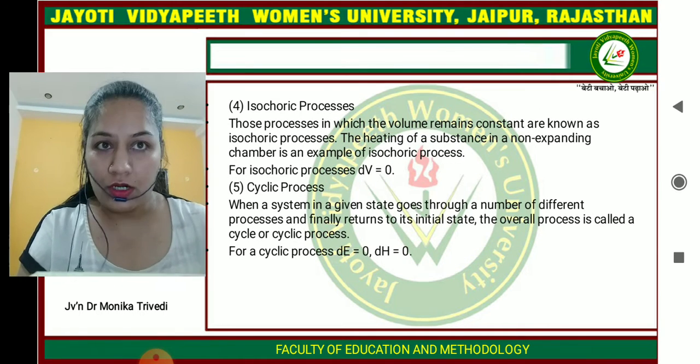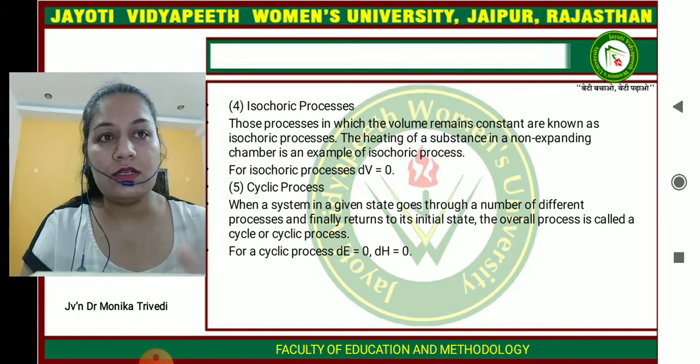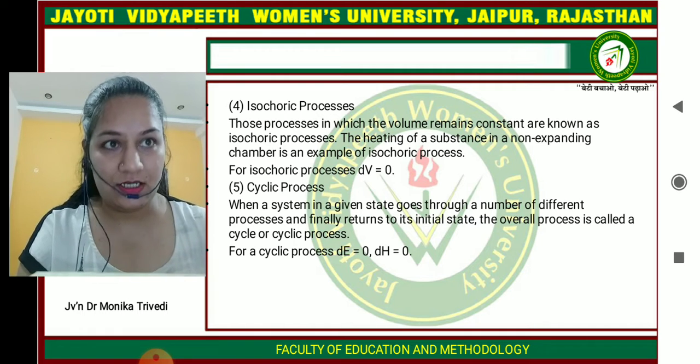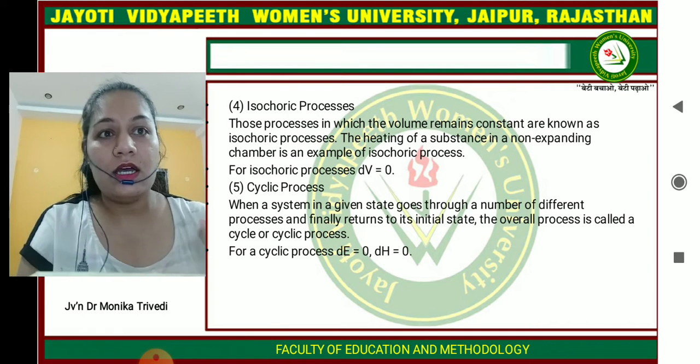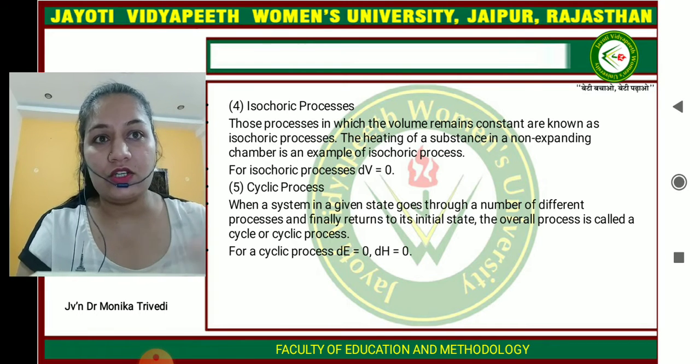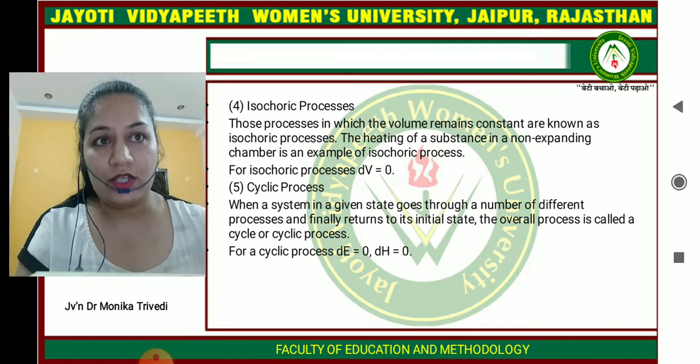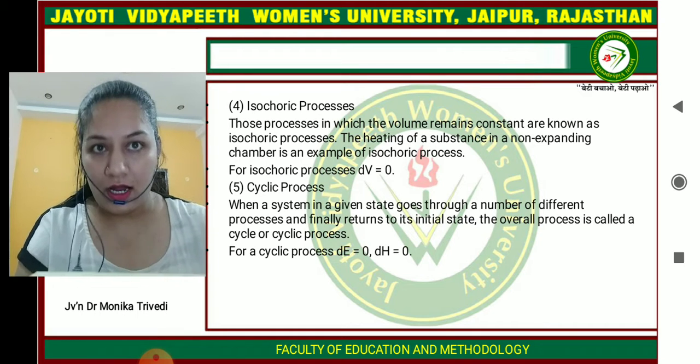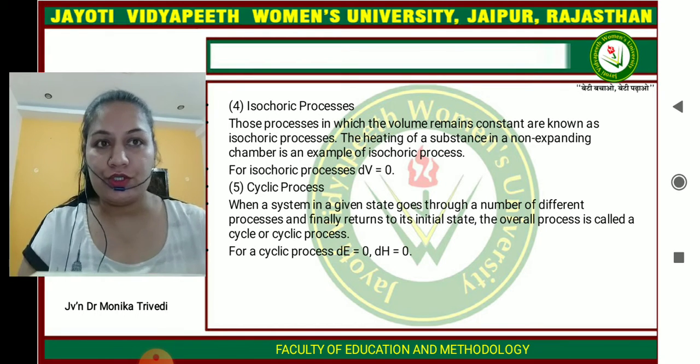For the isochoric process, this kind of process in which the volume remains constant is known as an isochoric process. The heating of a substance in a non-expanding chamber is an example of an isochoric process where the volume can't change. So dV is equal to 0.